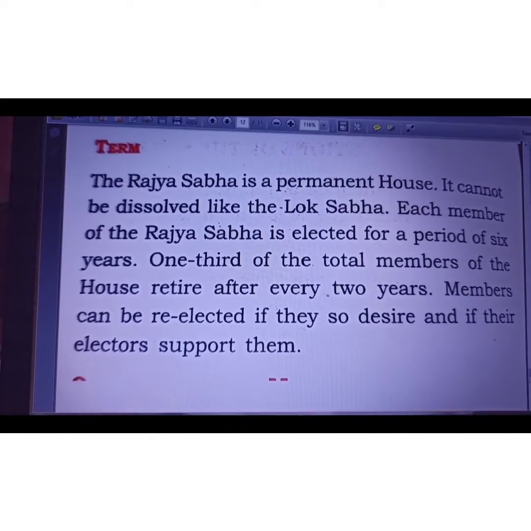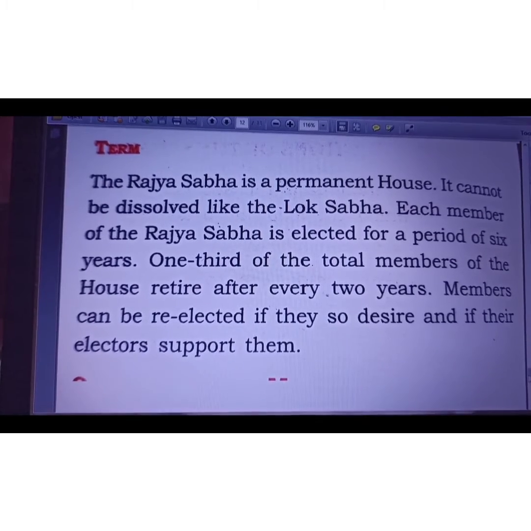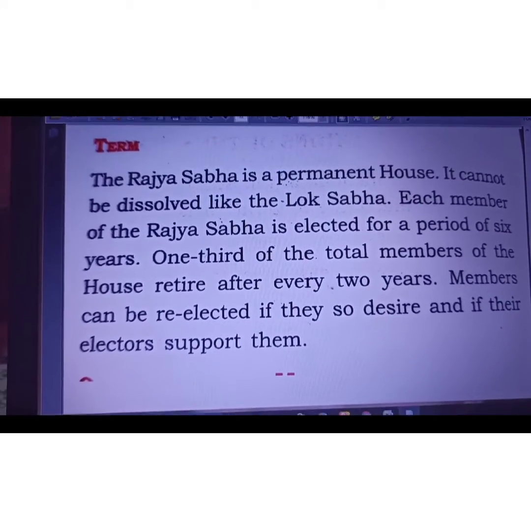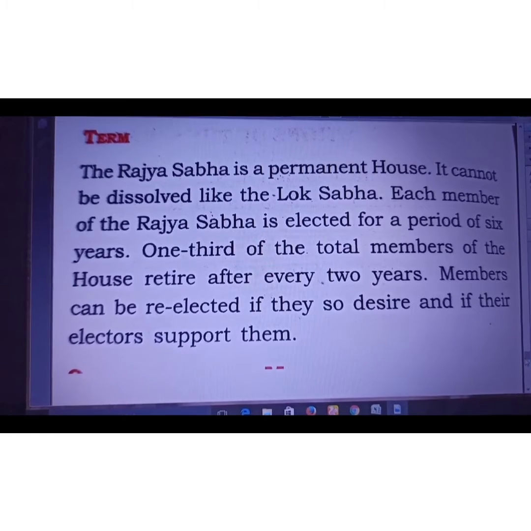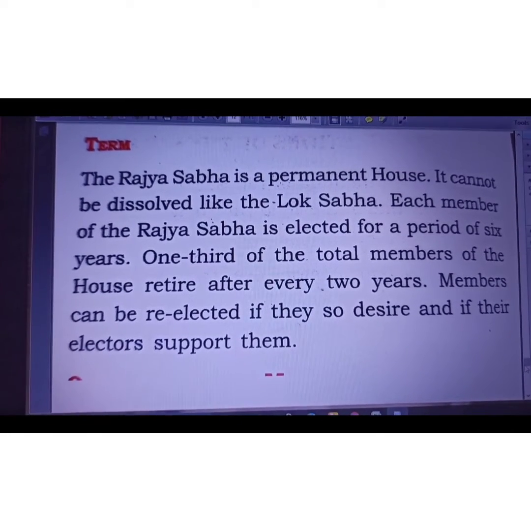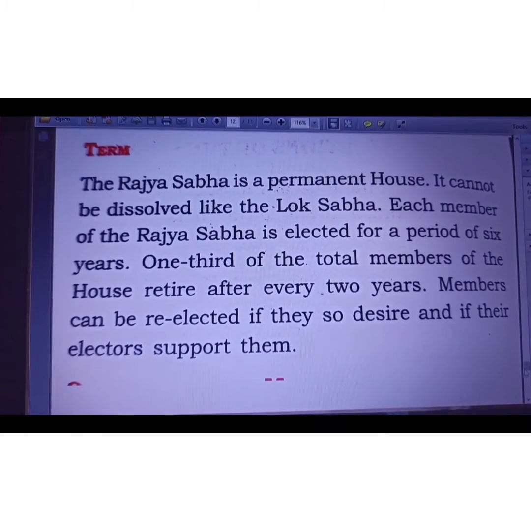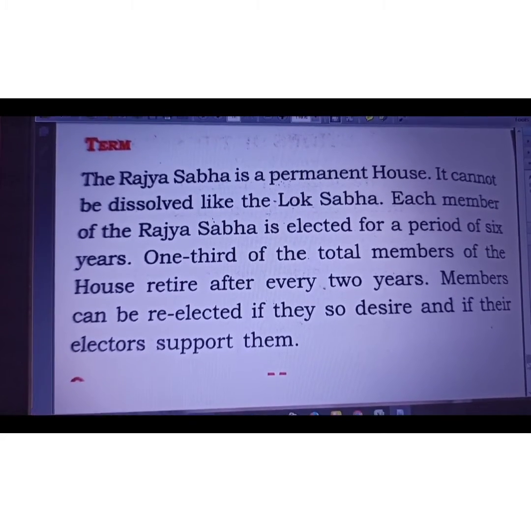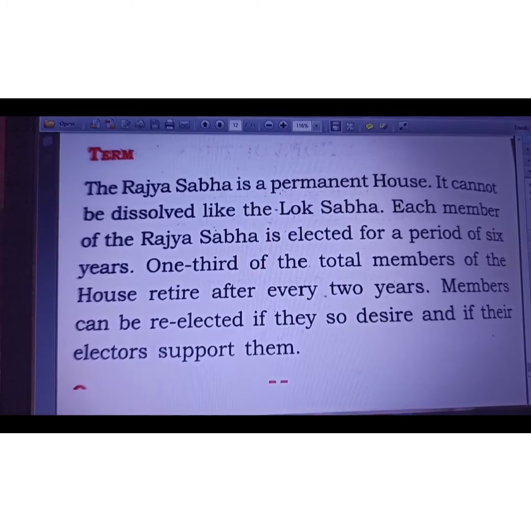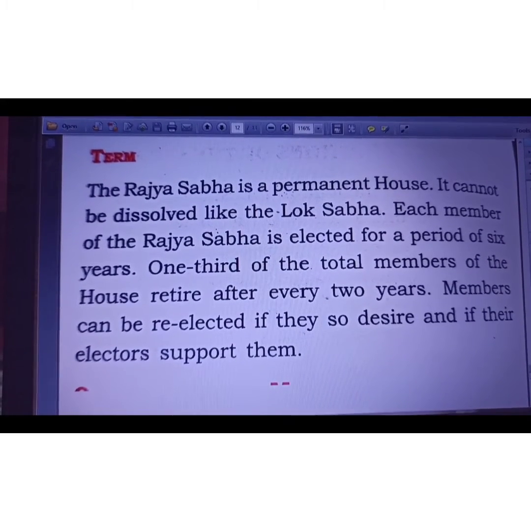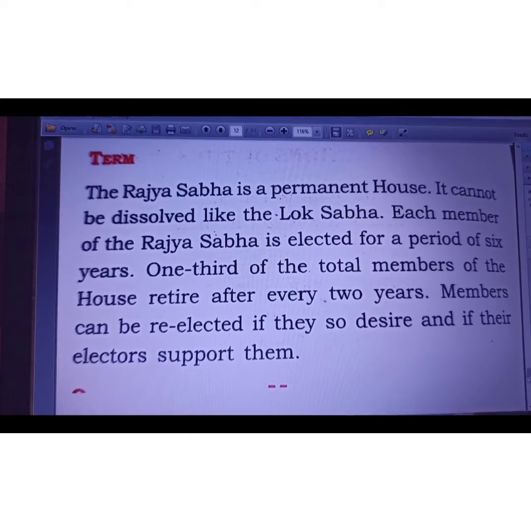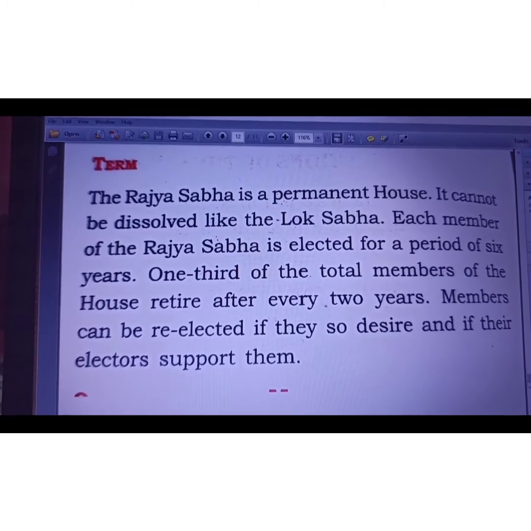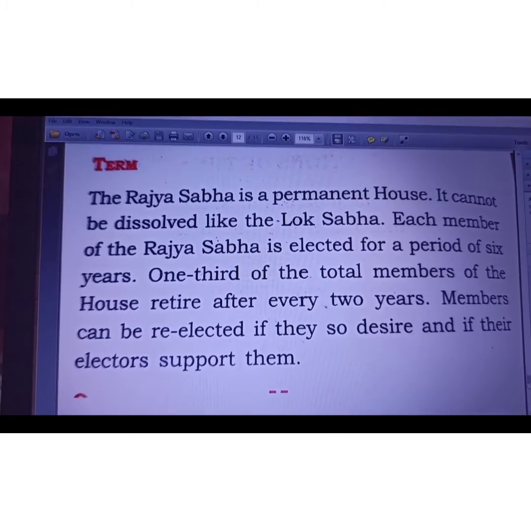So we are going to discuss the term of Rajya Sabha. Term means the tenure, or the time for which the Rajya Sabha may continue. So it is a permanent house. Why is it known as a permanent house? Because we cannot dissolve Rajya Sabha in any case. Lok Sabha may be dissolved if the Prime Minister loses the majority in the house, or in case of emergency also Lok Sabha may be dissolved.